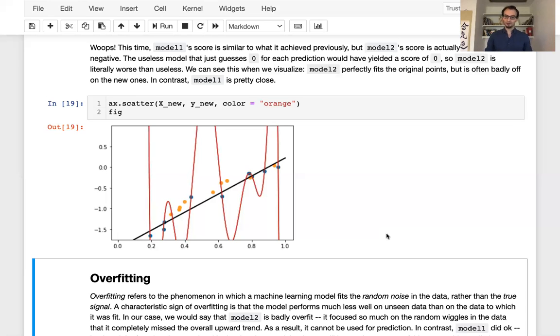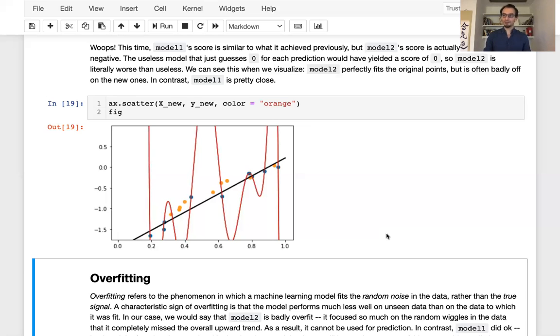Overfitting refers to the phenomenon in which your machine learning model gets distracted by your training data, in that it tries to fit the training data so well that it begins to fit the random noise in the data rather than the true inherent signal that will allow it to predict.